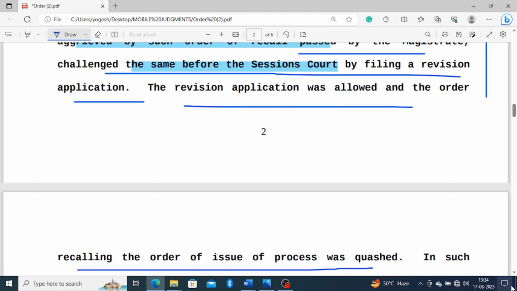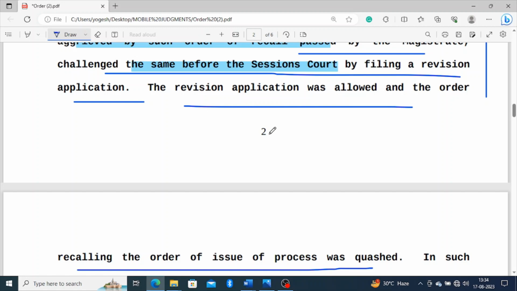the process was quashed. It means first the magistrate issued the summons, then the accused filed an interlocutory application for recalling the same. The relief was granted to the accused appellant before the court of the magistrate.